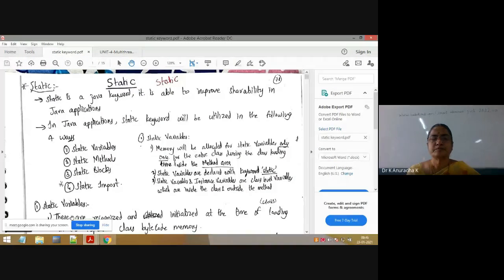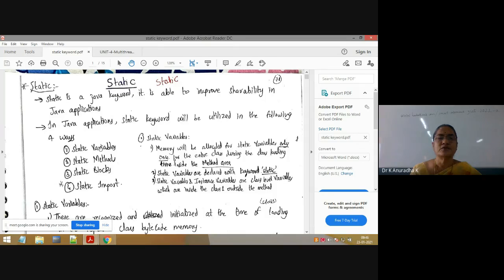Next, I will share the notes on the static keyword also, because the static keyword is very, very important in Java. Last class I explained the this keyword. The important keywords in Java are static, this, super. Super is also very, very important. Super we can use in inheritance only, whereas this we use without inheritance also. Already I shared the material on this keyword. Now today I will share this material also. This is also very, very important. If you complete this material, you can understand the purpose of the static keyword in Java.